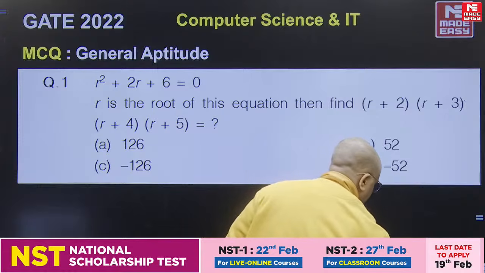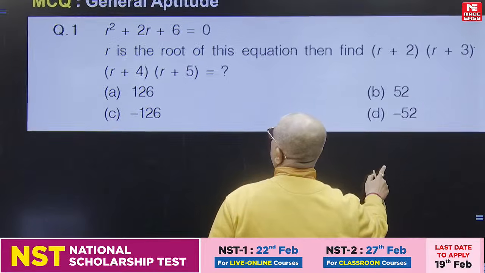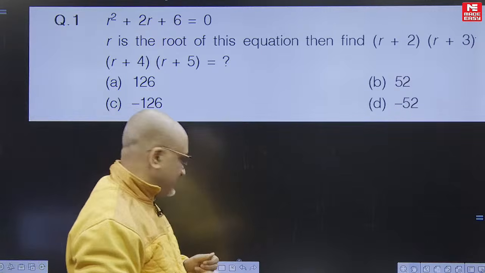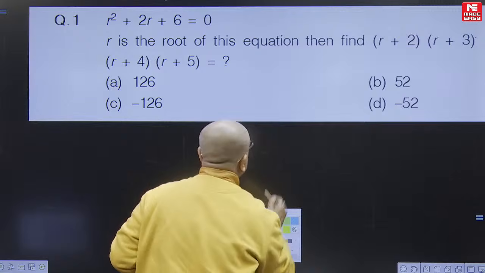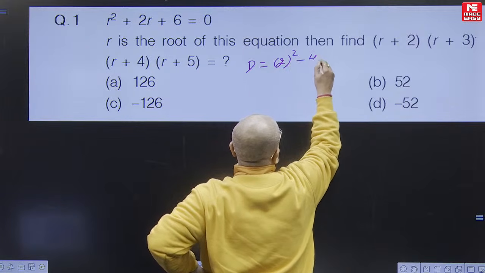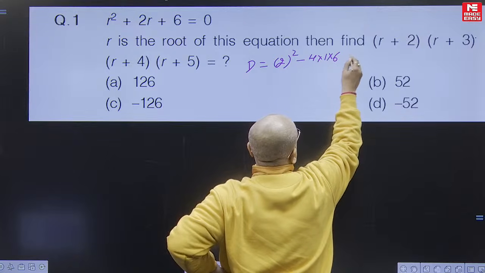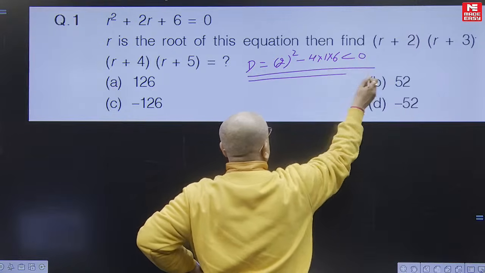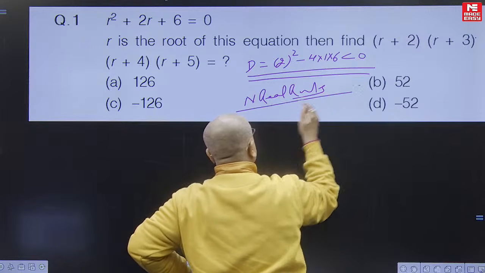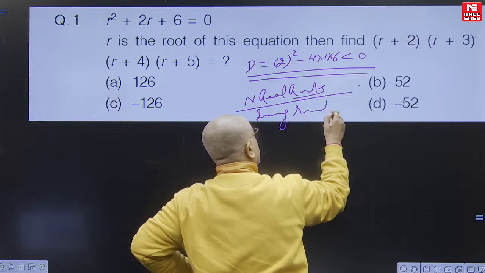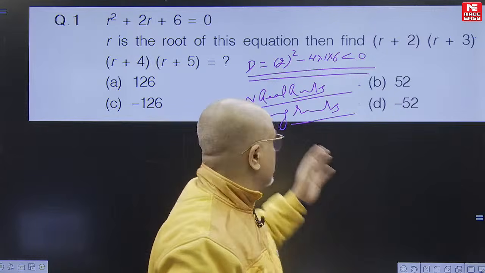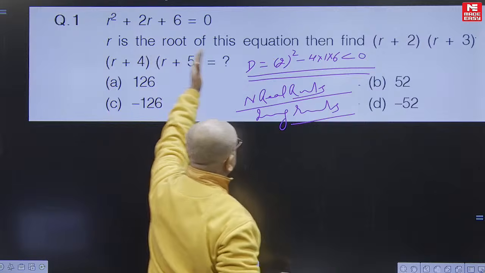Now here, one thing which a lot of you should have an idea about: if we look at this particular equation, the discriminant d is equal to b square minus 4ac, which is grossly negative. So one thing to be sure about is that there are non-real roots. It will not have real roots, imaginary roots are there, and if there are imaginary roots, it becomes typical to put the values and verify this.